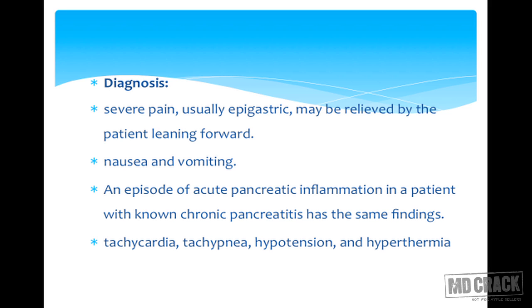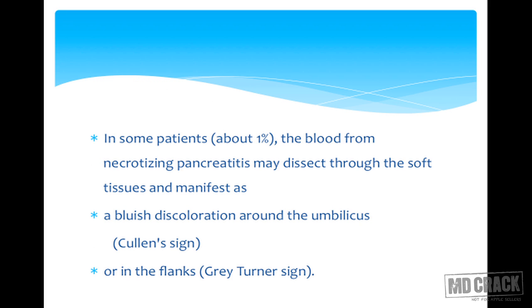An episode of acute pancreatic inflammation in a patient with known pancreatitis has the same findings. So it is the same spectrum of symptoms that the patient gets during repeated attacks of acute pancreatitis. Patient will have tachycardia, tachypnea, hypotension and hyperthermia. In some patients, about 1% of them, the blood from the necrotizing pancreatitis may dissect to soft tissues.